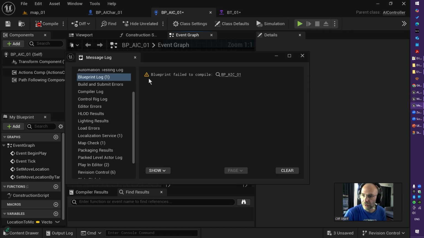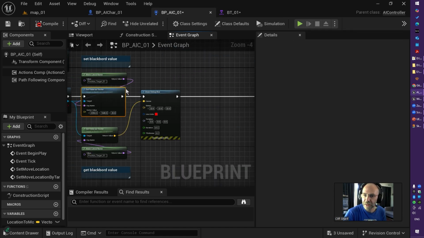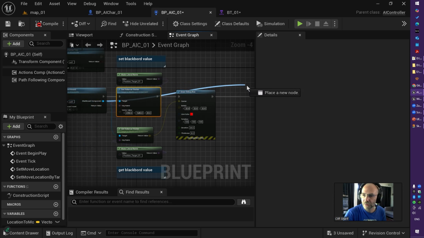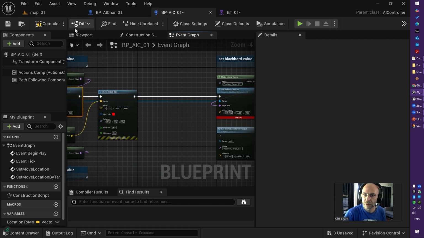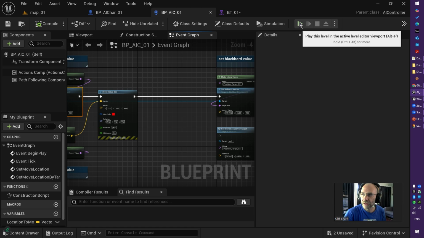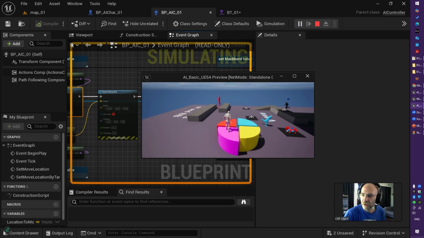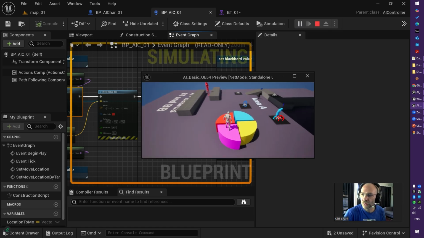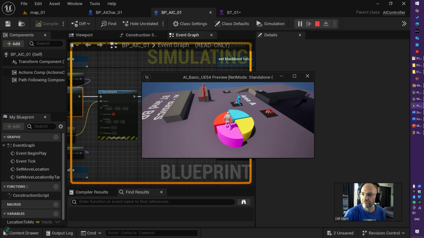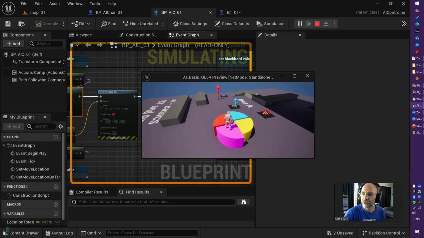Oh, what happened? Oh yes, I need to use this blackboard. Here we go, compile and save and run. And now it starts moving to the other position, which is that guy here.